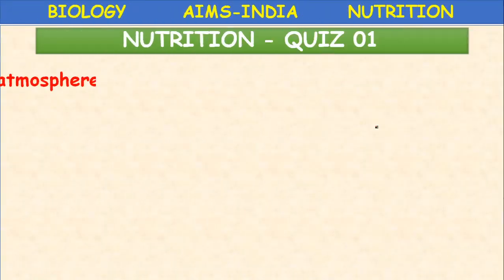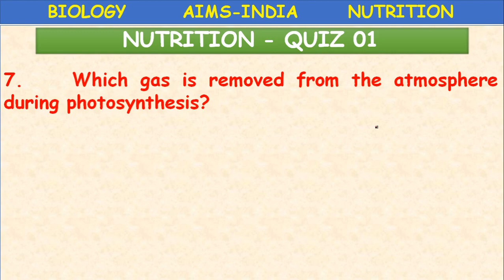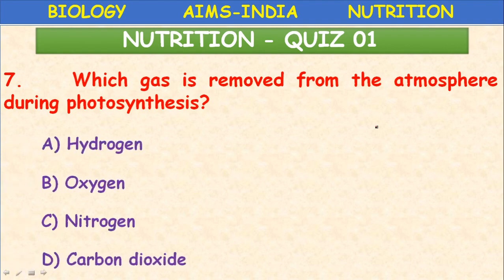Next, which gas is removed from the atmosphere during photosynthesis? Which gas is used? Removed means used. So obviously, what is the right answer? Carbon dioxide.